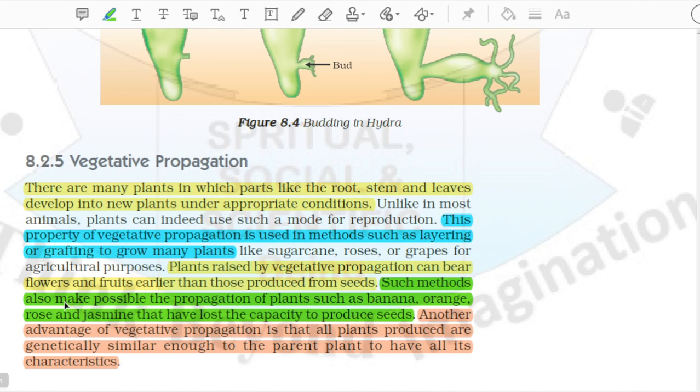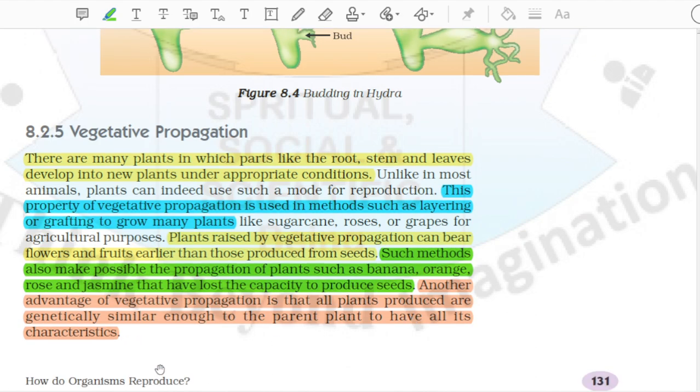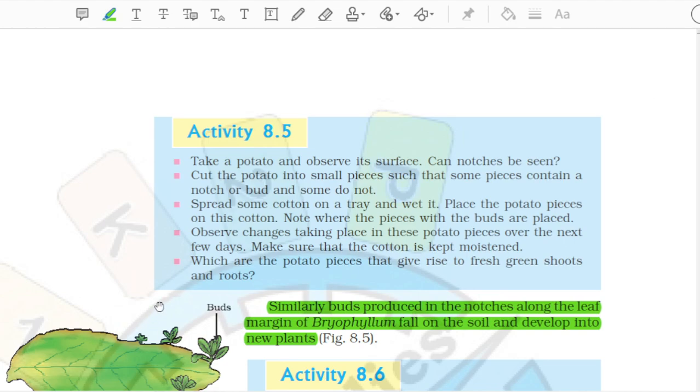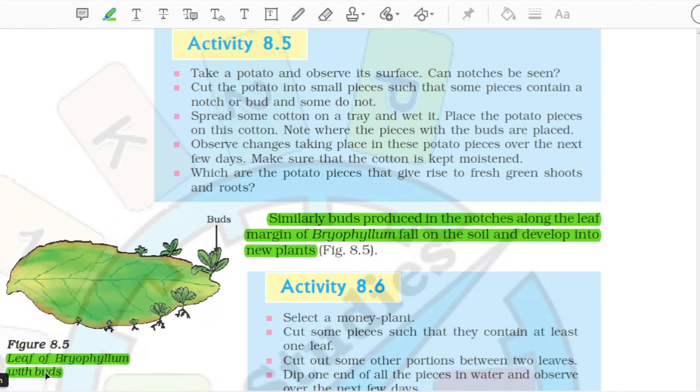Such methods also make possible the propagation of plants such as banana, orange, rose and jasmine that have lost the capacity to produce seeds. Another advantage of vegetative propagation is that all plants produced are genetically similar enough to the parent plant to have all its characteristics. Figure 8.5 Leaf of bryophyllum with buds.